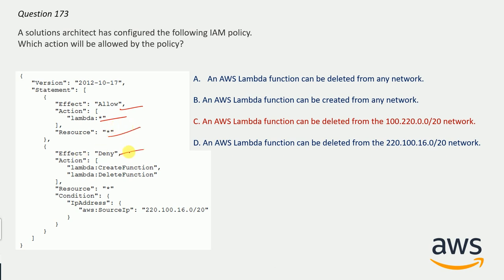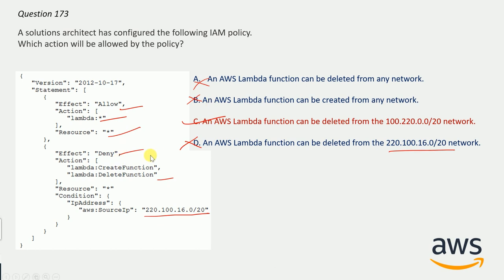Effect is deny on the action delete function, and from this particular subnet. So from this particular subnet there is an explicit deny, so it can't be possible, and also the delete function is not allowed from everywhere. So option C is correct here.